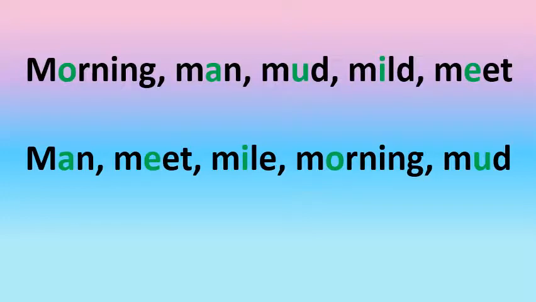Children, in the second line you can see man, meat, mild, morning and mud. Notice all the second letters which are used. They are arranged in alphabetical order. When first letters are the same, then we look at the second letters and arrange them in an alphabetical order.